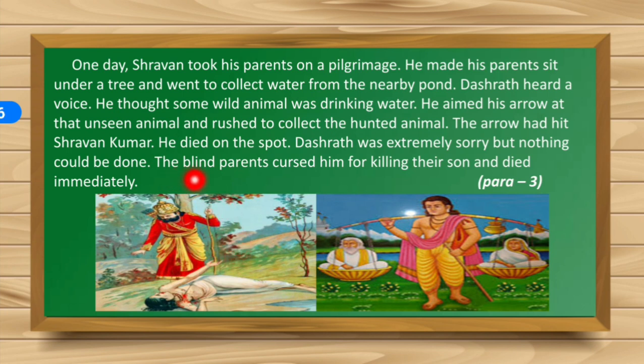The blind parents cursed him for killing their son and died immediately. The blind parents of? Yes, Shravan Kumar. They cursed him and died immediately. Cursed means, children, when you express your annoyance.